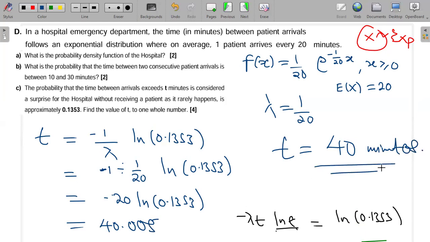So that is it about question 1. We now go and solve question 2.